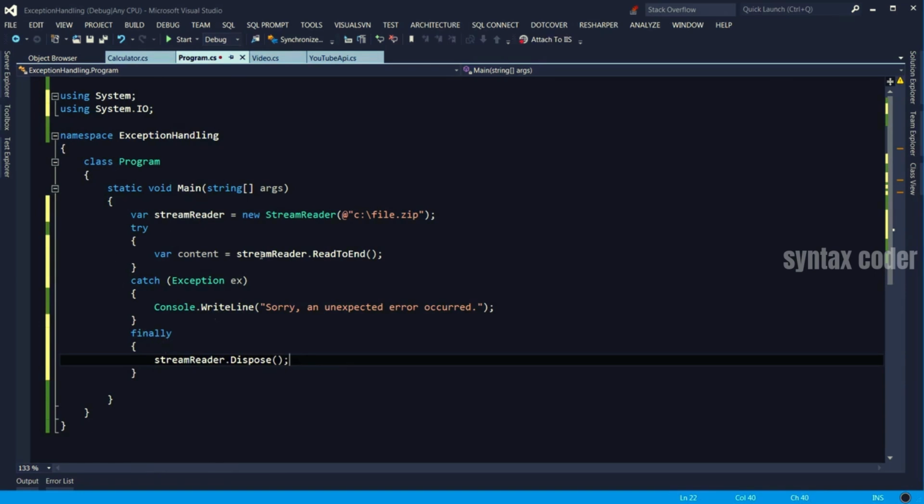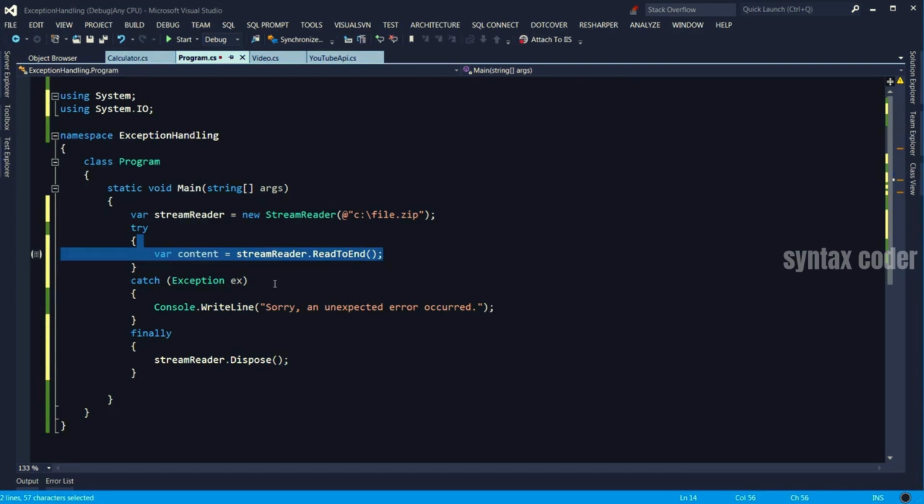So with this code, if anything goes wrong inside the try block during reading the file, we want to make sure that the stream would be closed. This is extremely important because if you don't manage these situations properly, you will end up keeping files open on the disk or keeping network connections open or your database connections, and sometimes you get out of resources. So make sure whenever you're using unmanaged resources, that is files, databases, network connections, graphic handles, make sure to dispose them here.